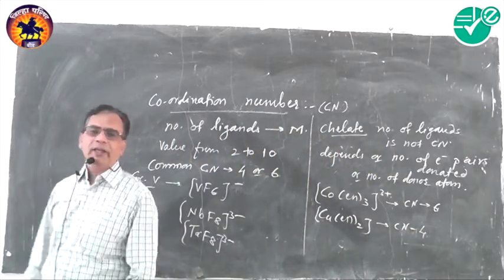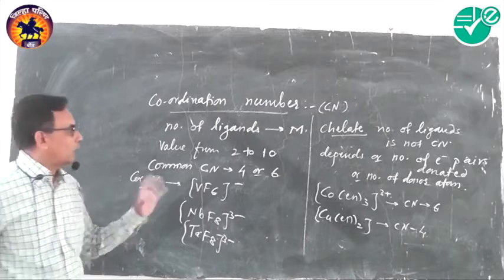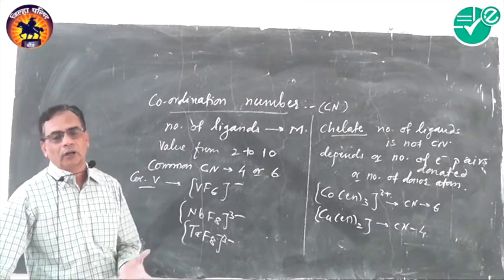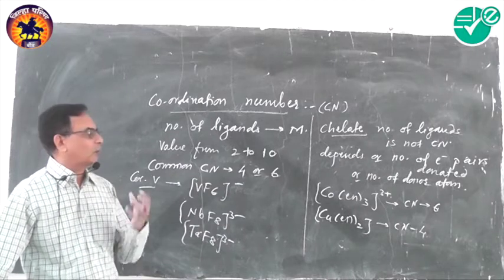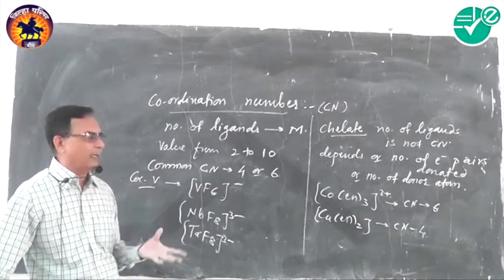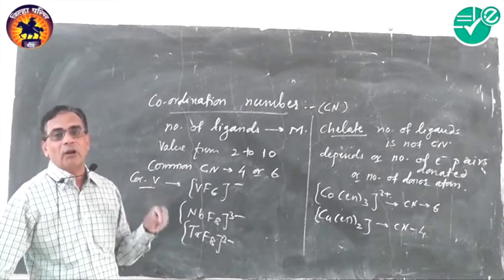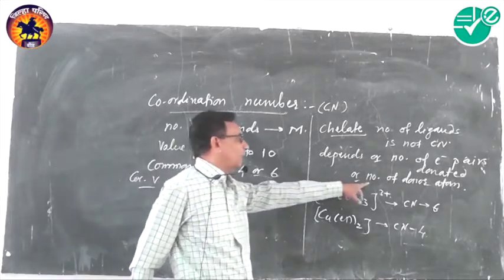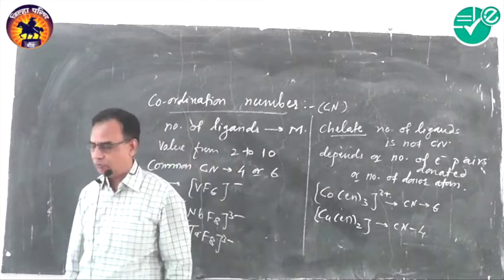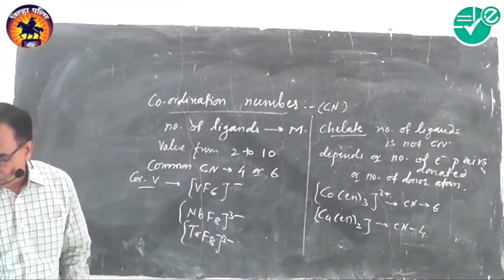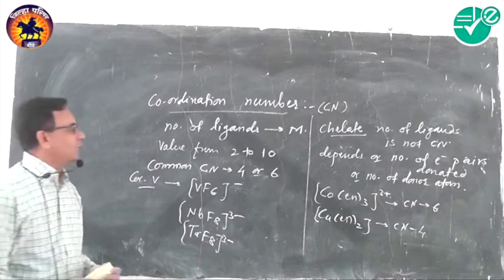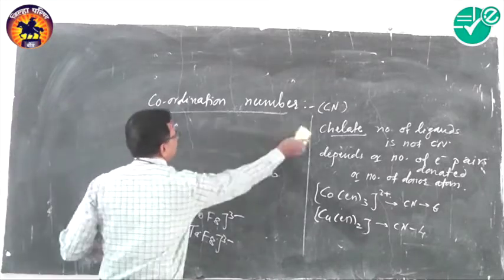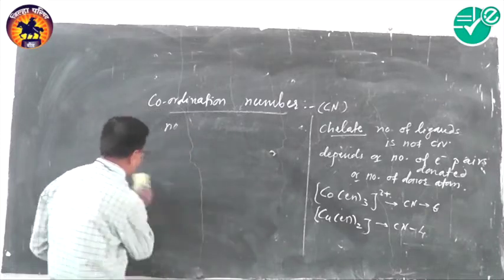So in case of chelates, the coordination number depends on the number of donor atoms or the number of electron pairs donated. It does not depend on the number of ligands.